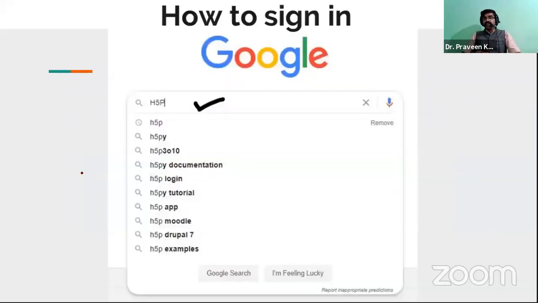So first, how to sign in to H5P. Just click on H5P in the Google search engine. I think better you should follow, and you can take the notes as a flow chart.